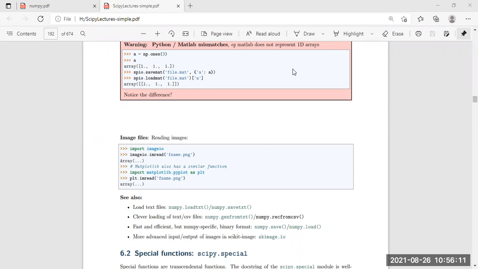So first of all, there are imread and imshow, these types of sub packages. So imageio dot imread. imread means image read. So we are reading the particular image. The image needs to be read or loaded. So imread, we can say, is loading the particular image. That's why imread, then the image name.